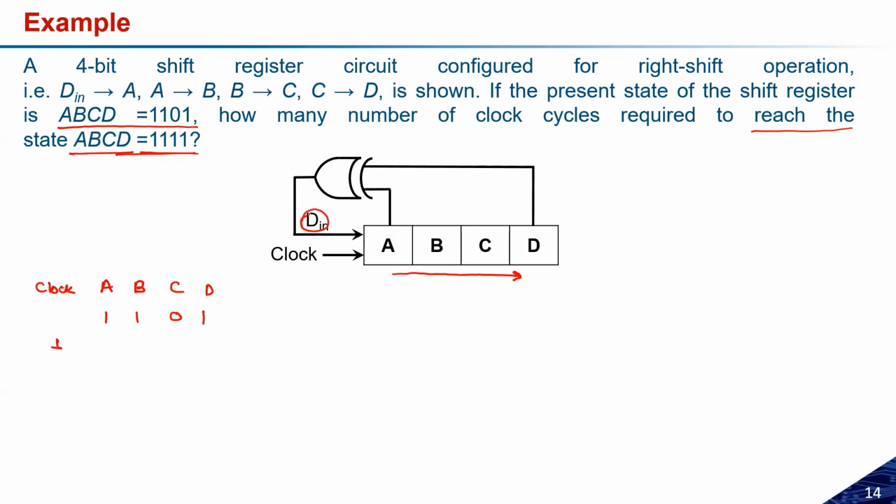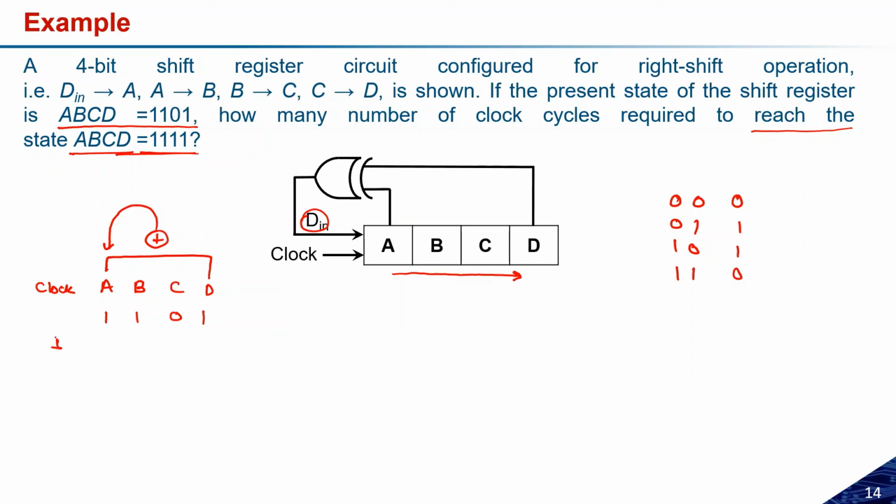For the D in, you need to XOR the logic. So this D and A need to be XORed, and that needs to be connected to the A. So this is the operation that I have to do. And we know that for XORing 0001 and 1011, the output is 0110. Okay, so this is the output that is required.